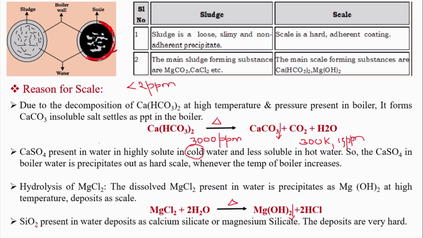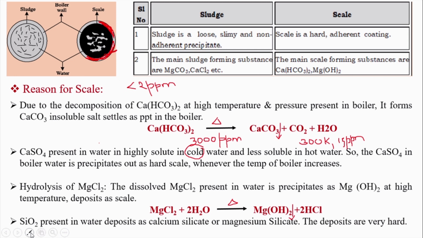Finally, silica or colloidal silica is also responsible for the formation of scale. So what does the colloidal silica do? At high temperature, this colloidal silica combines with calcium or magnesium ions to convert itself into very hard calcium silicate and magnesium silicate. This is also adhering to the inner wall. Overall, the scale formation takes place. So these are some of the reasons for the scale formation.